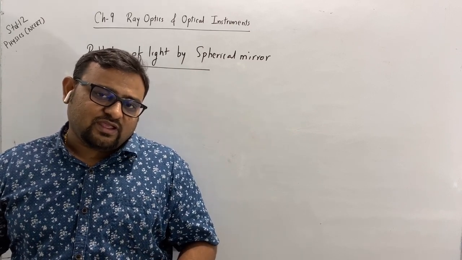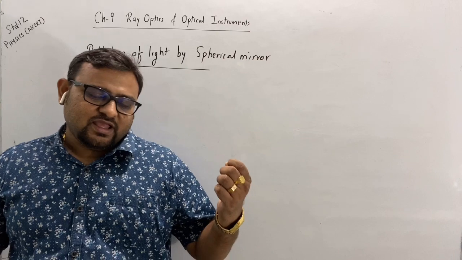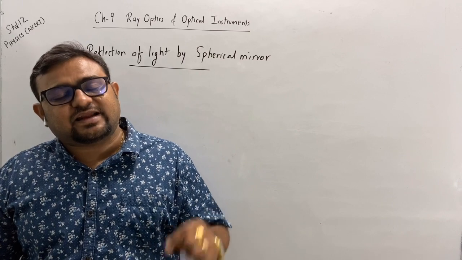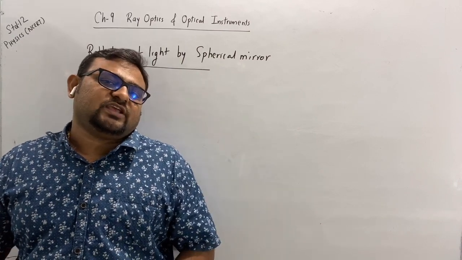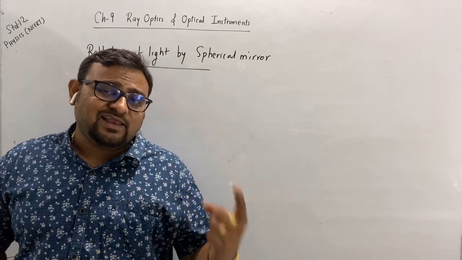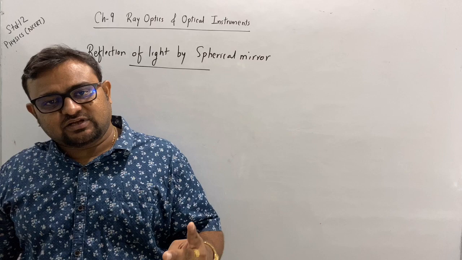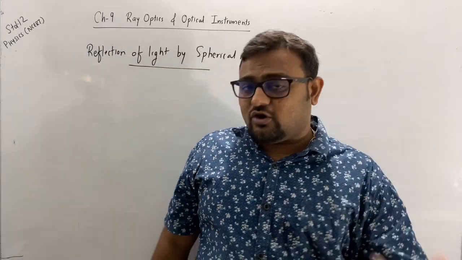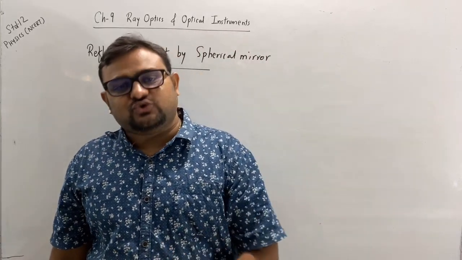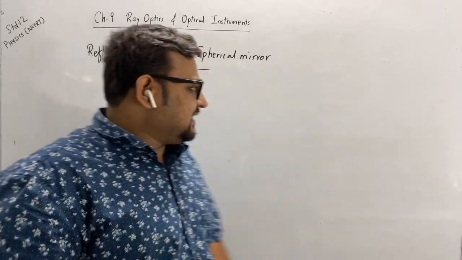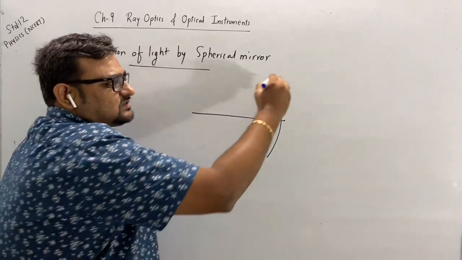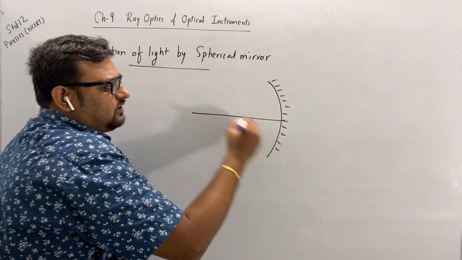Now, when rays emanating from one point, after reflection, intersect at another point, then at that point an image is said to be formed. There are two types of image, real image and virtual image. The image of yours that you are seeing in the mirror is the virtual image. Let me give you an example. Let's take a concave mirror.